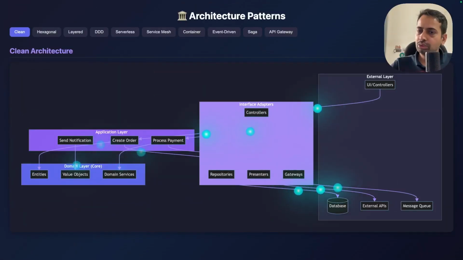Most developers either overcomplicate things or choose blindly. In this video, I will break down the most important microservice architecture patterns that are very easy to understand, but when we choose them, we need to think through all the aspects and then adopt those architecture patterns in your system. So let's go through all these different microservice architecture patterns and which one you should adopt.